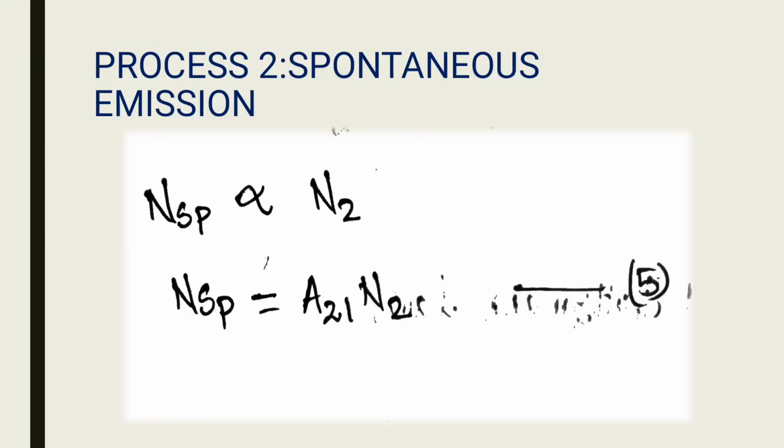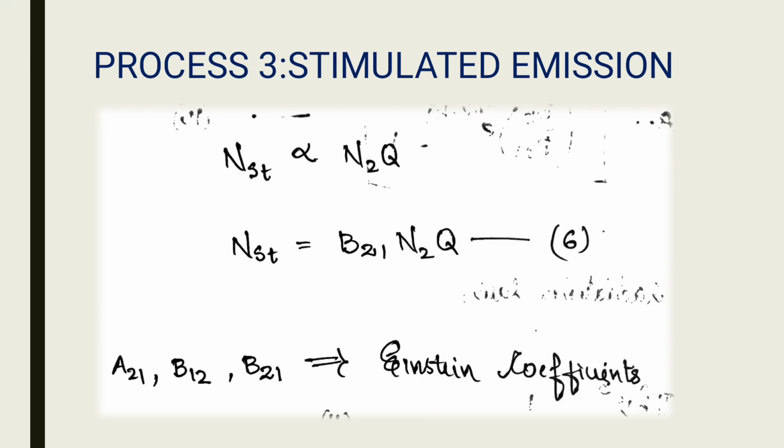N_SP is directly proportional to N2, where N_SP is equal to A21 N2, equation number 5. Process 3, stimulated emission. N_ST is directly proportional to N2 Q. N_ST is equal to B21 N2 Q, which is equation number 6. From this, we get the Einstein coefficients A21, B12, B21. These three are the Einstein coefficients.